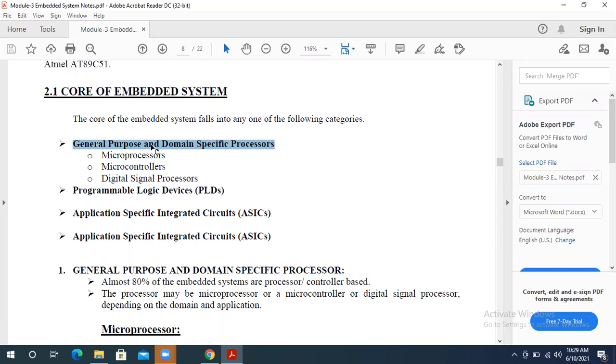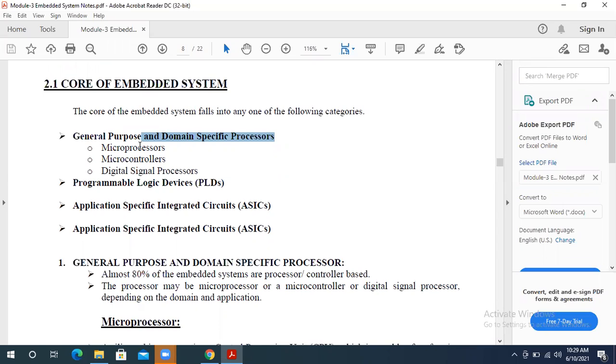But if we write a program which is called GP, meaning general purpose, it executes in all the OS here. You can execute it in Linux, Windows, Ubuntu, Mac. So that is called general purpose. Okay, that is the meaning of general purpose and domain specific.